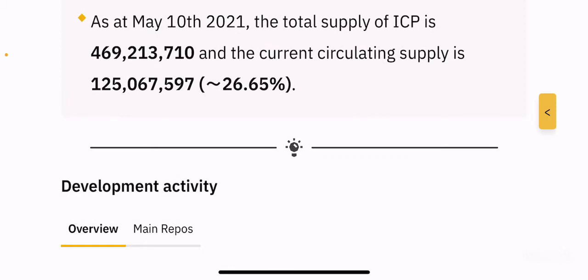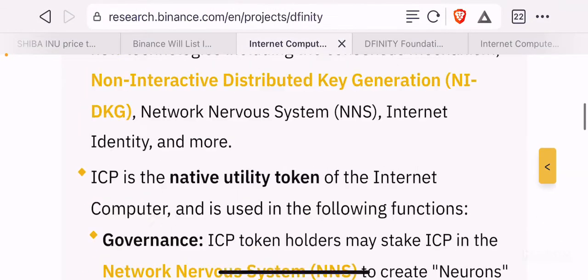As of yesterday, which is May 10th, 2021, the total supply of ICP is 469 million tokens, and the current supply is 125 million tokens, right, which is about 26.65% of the total supply. So again, huge amount of token numbers indeed, and that is definitely in a way concerning when it comes to the ratio between the circulating supply versus the total supply. You can see the huge discrepancy, which will probably act as a deterrent for price appreciation, at least for the short term, right? But that's pretty much it when it comes to the Binance research page.